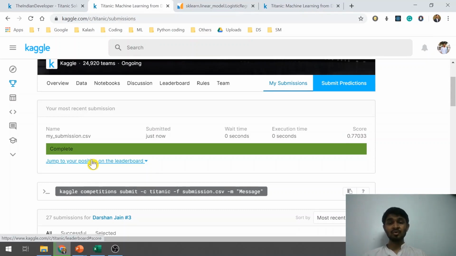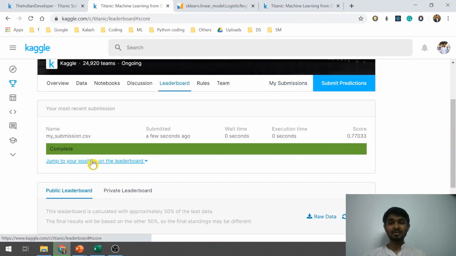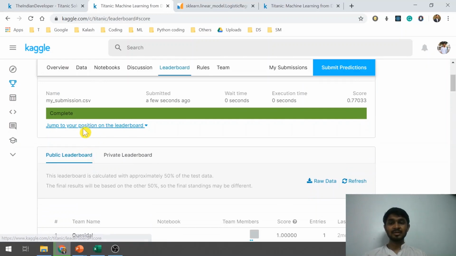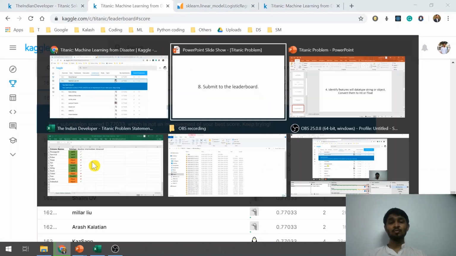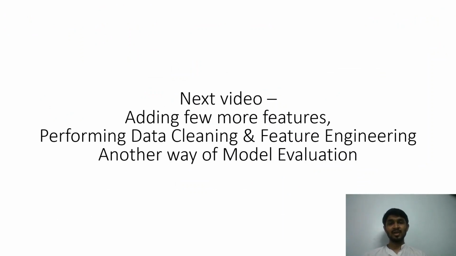You can view your position on the leaderboard by clicking on this blue link here, and it will directly take you to your position. Right now it says that I am at position 16,000 and some.